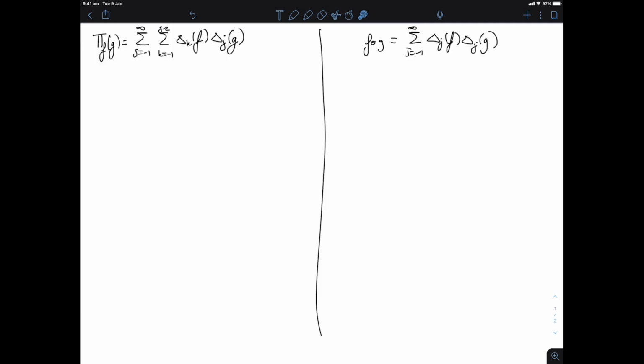Okay, so we need to have a look at the paraproduct and the resonant product. And if I look at the terms inside those sums, what we can first notice is that they are localized in frequencies. Now, where are they localized?